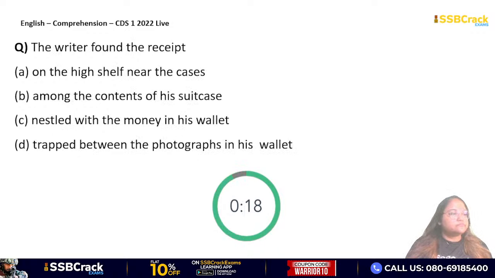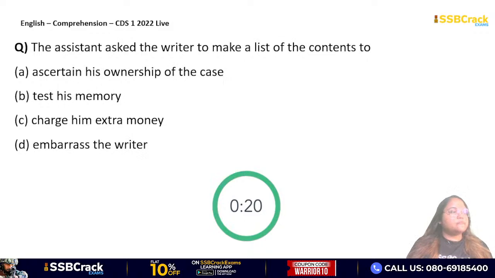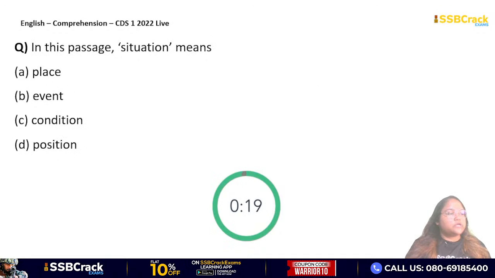Sixth question. So this passage will have 10 questions, okay? This is question number 6. Okay, question number 7. Take a screenshot. Question number 8. Take a screenshot. Question number 9 here on the screen. Take a screenshot. And question number 10. Last question for your homework. Everybody please solve these questions.